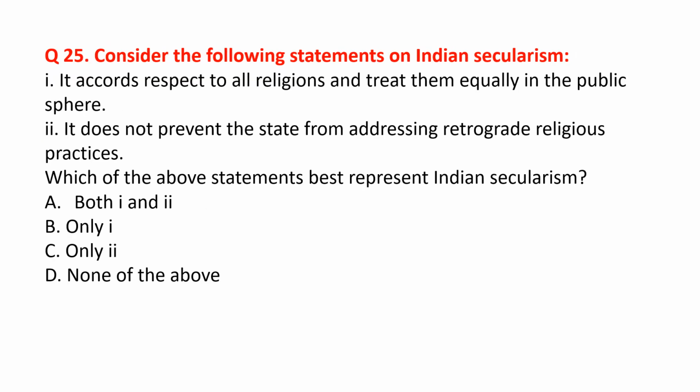Consider the following statements on Indian secularism. It accords respect to all religions and treats them equally in the public sphere. This is correct. It does not prevent the state from addressing retrograde religious practices. This is also correct. So the correct option is both 1 and 2.